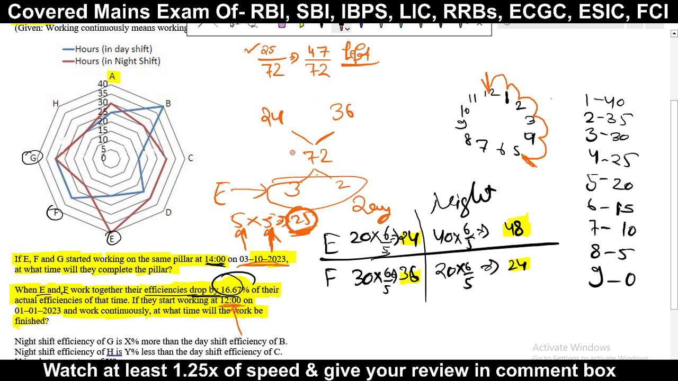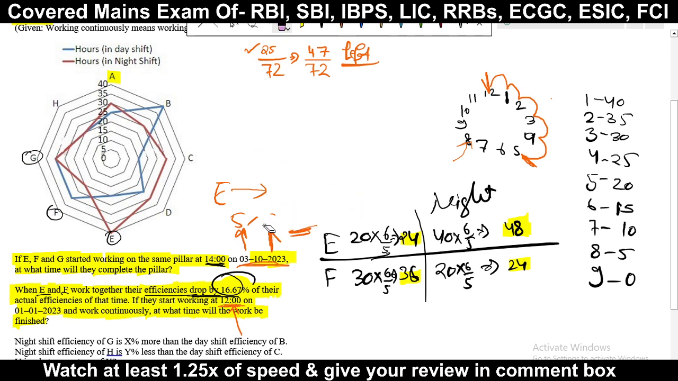Now what next? Day shift is over, night shift will start from here. So now we will write the values of the night shift. I'm just erasing this part once. I do not require this now. Here was the day shift. Now come to the night shift. This is the time, 48 and 24.